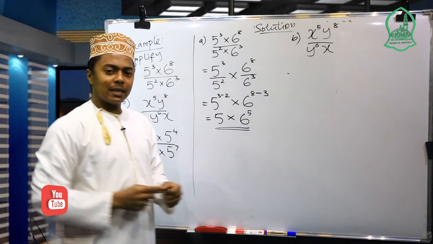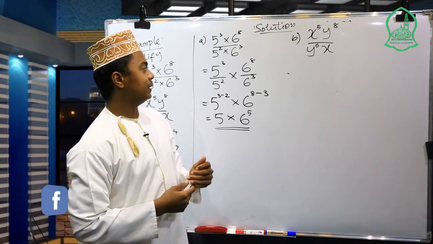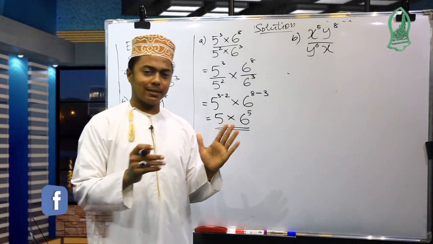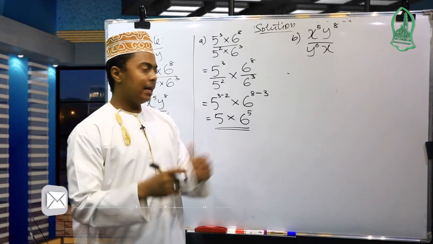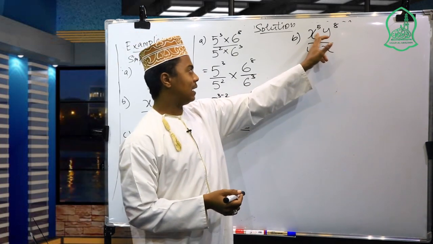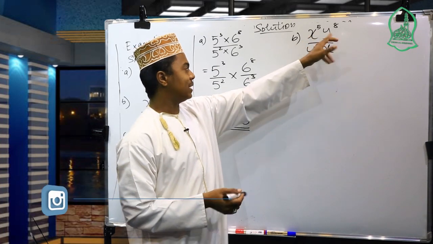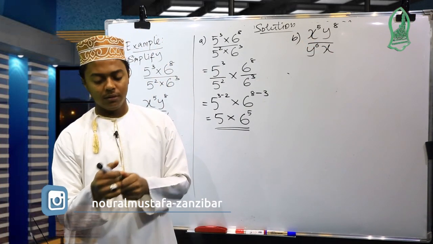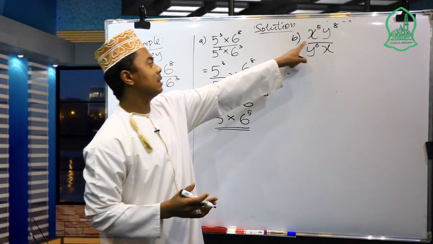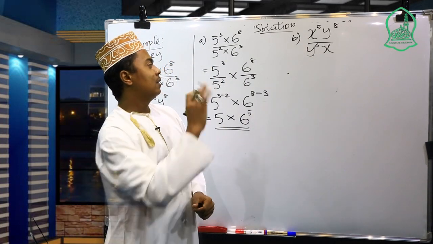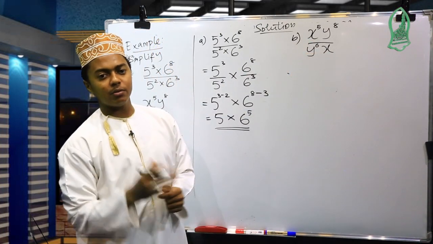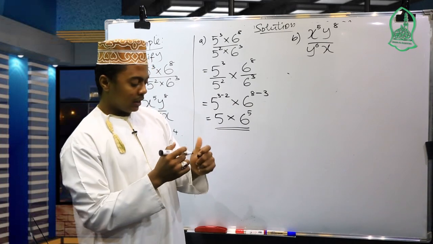By using the second law of exponents, you have to put the powers of the same base together in order to use that law. Here there is a combination of x and y. So let us put the powers with the same base together in order to use that law.